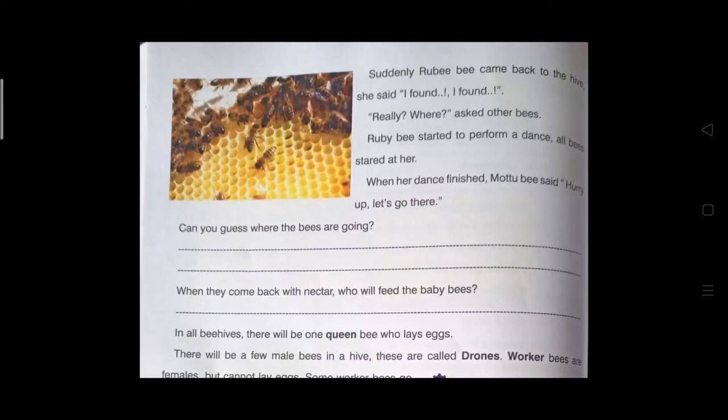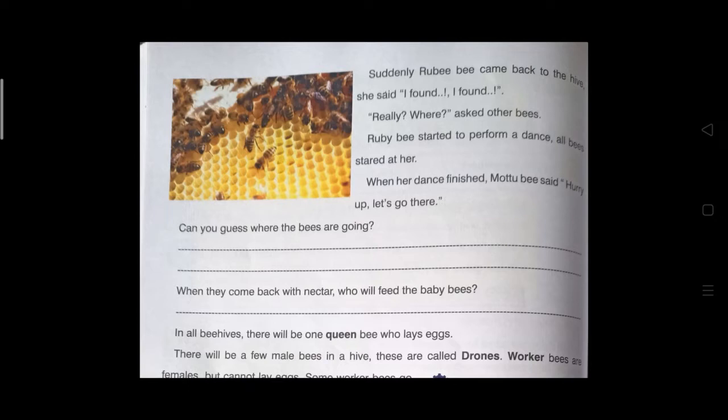Suddenly, Ruby bee came back to the hive. She said, I found it. Really? Where? asked the other bees. Ruby bee started to perform a dance. All bees stared at her. When her dance finished, Motu bee said, hurry up, let's go there.